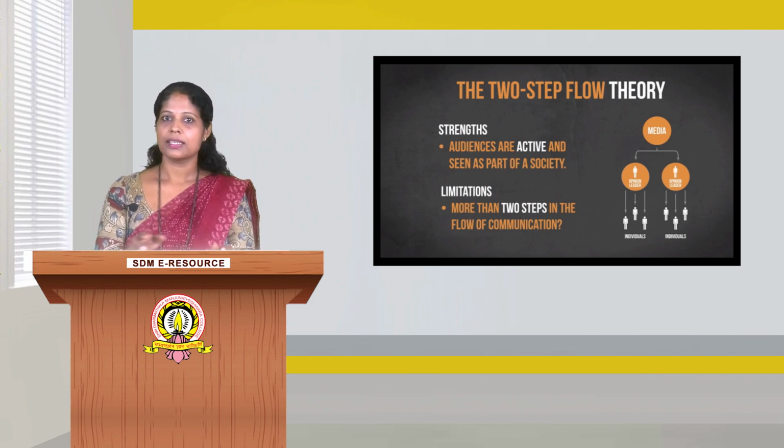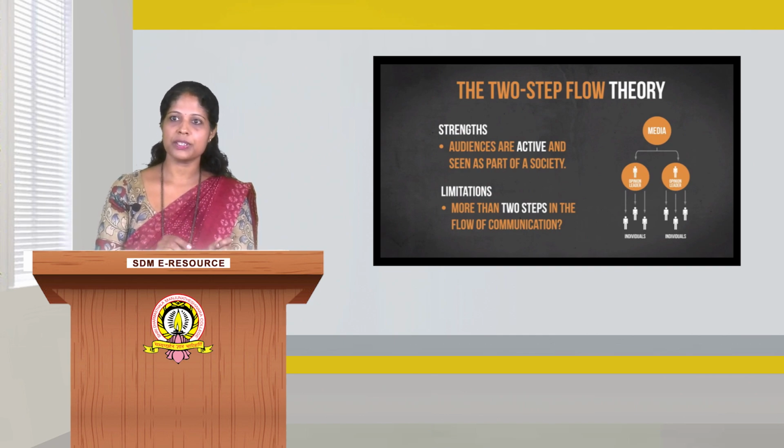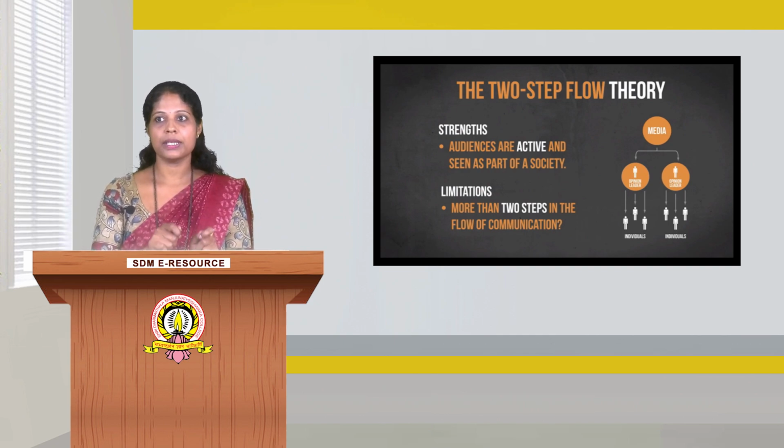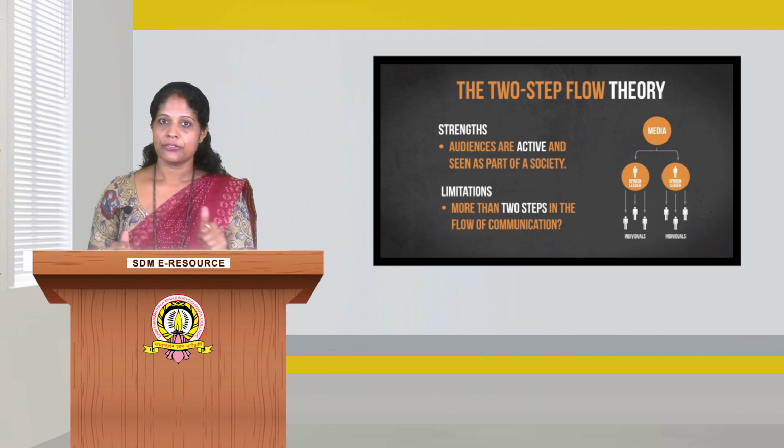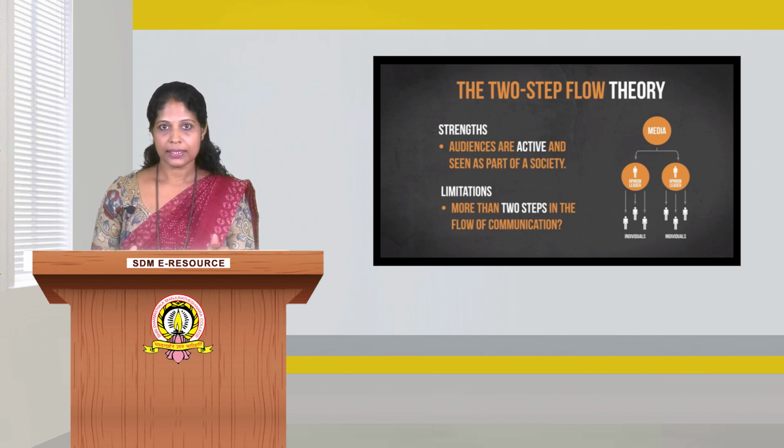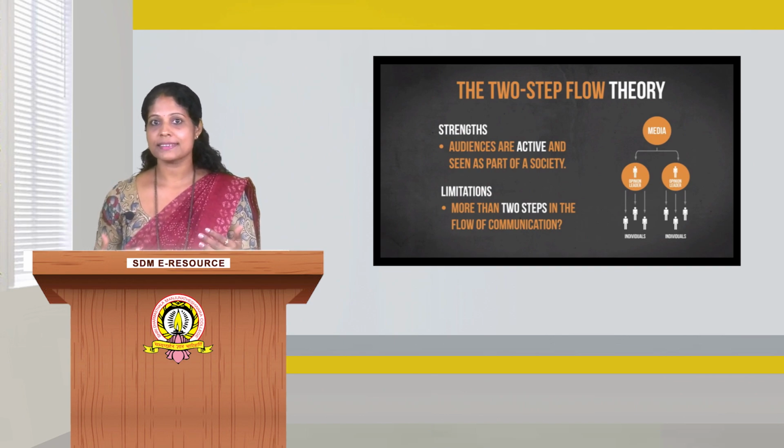Hence, this theory posits that information passes from media and moves in two distinct stages. Firstly, the opinion leaders, who are very active members of the masses, receive messages from the mass media. And then the information passes to the masses, who are considered opinion followers.